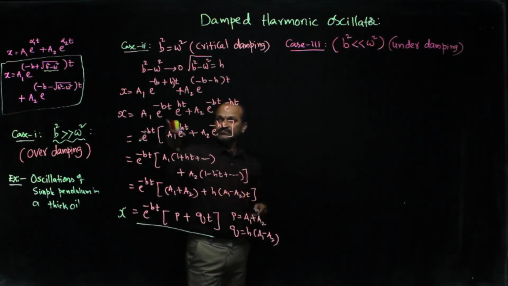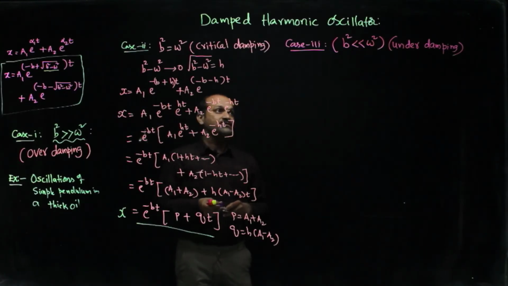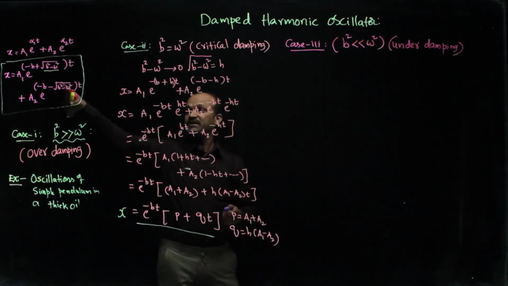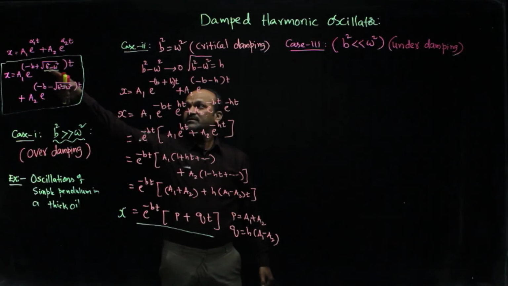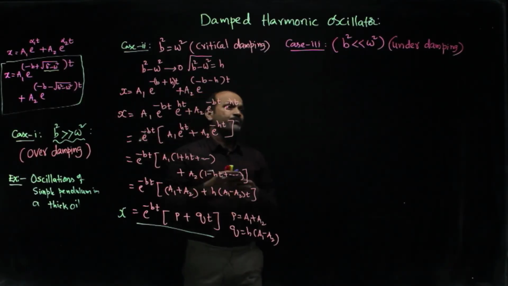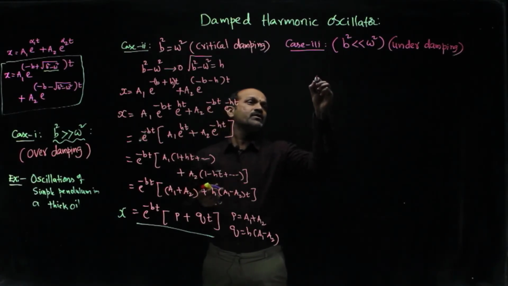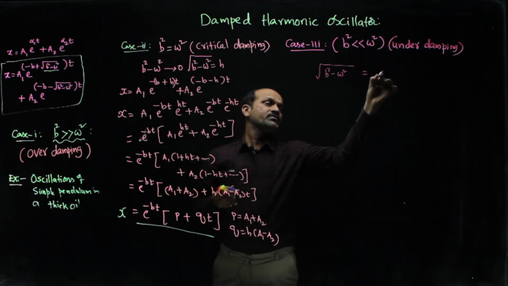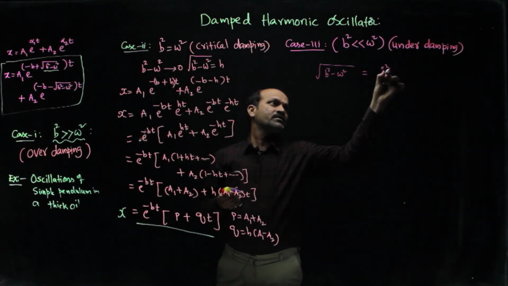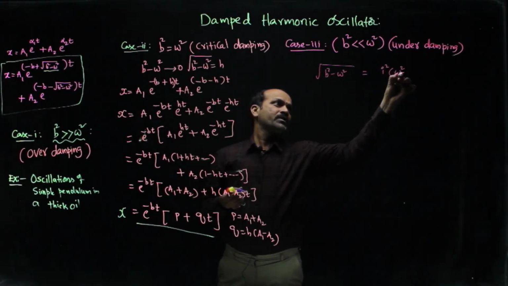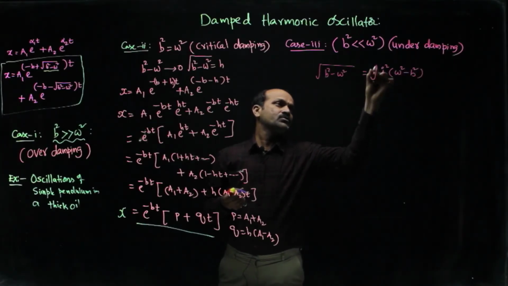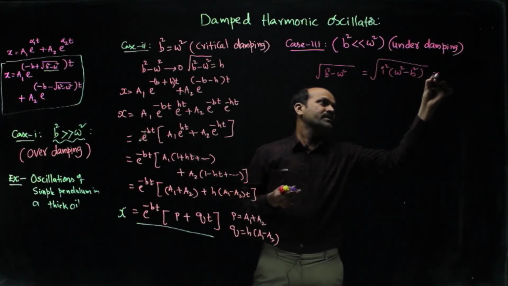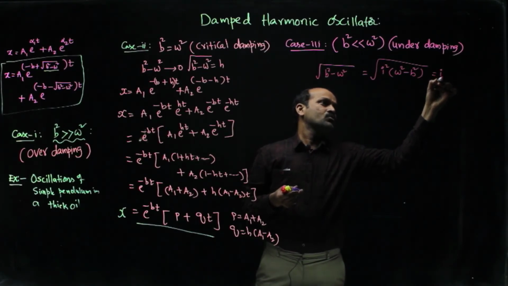Now, when you apply b square less than omega square in this equation, this root value will be negative. So, root of b square minus omega square can be written as i into root of omega square minus b square.